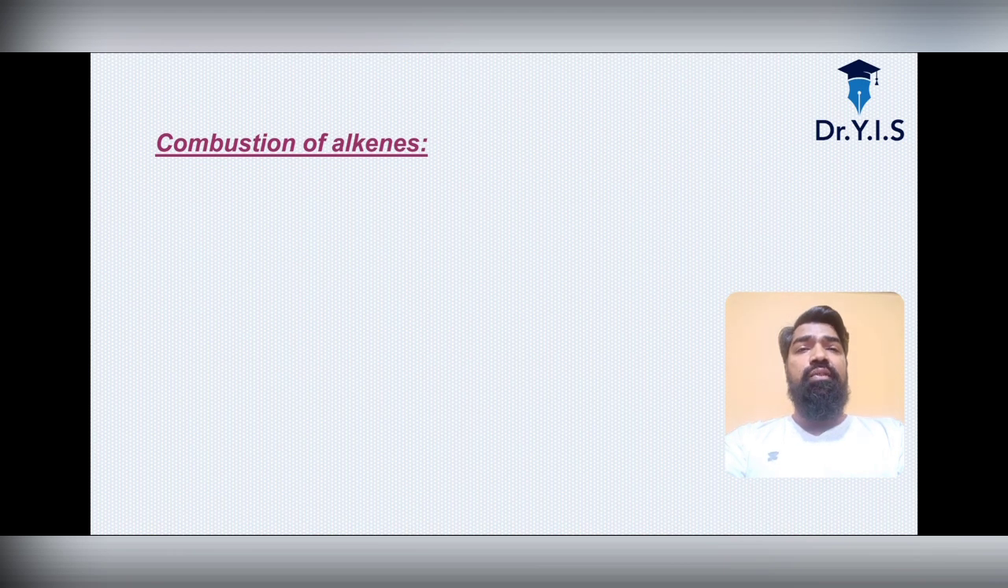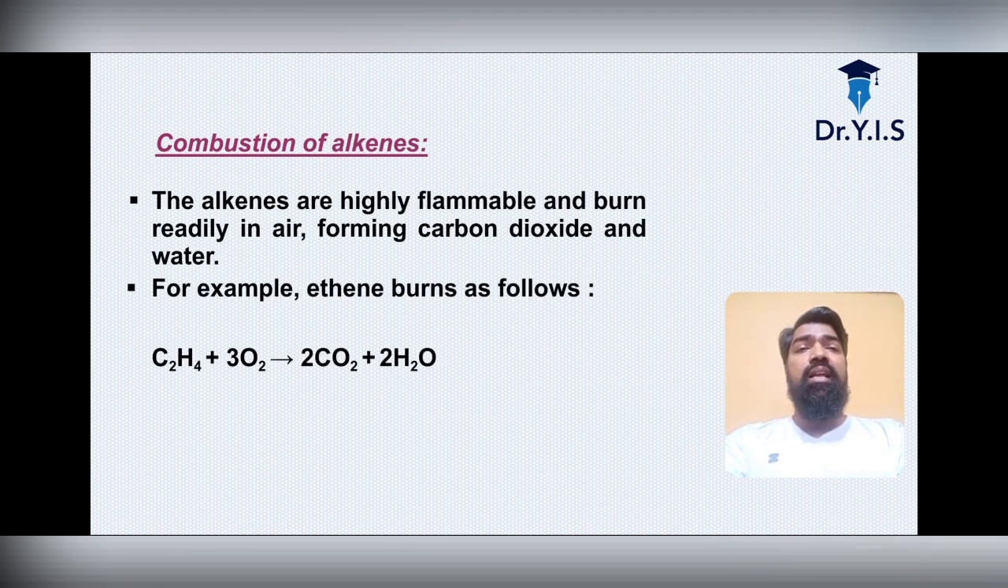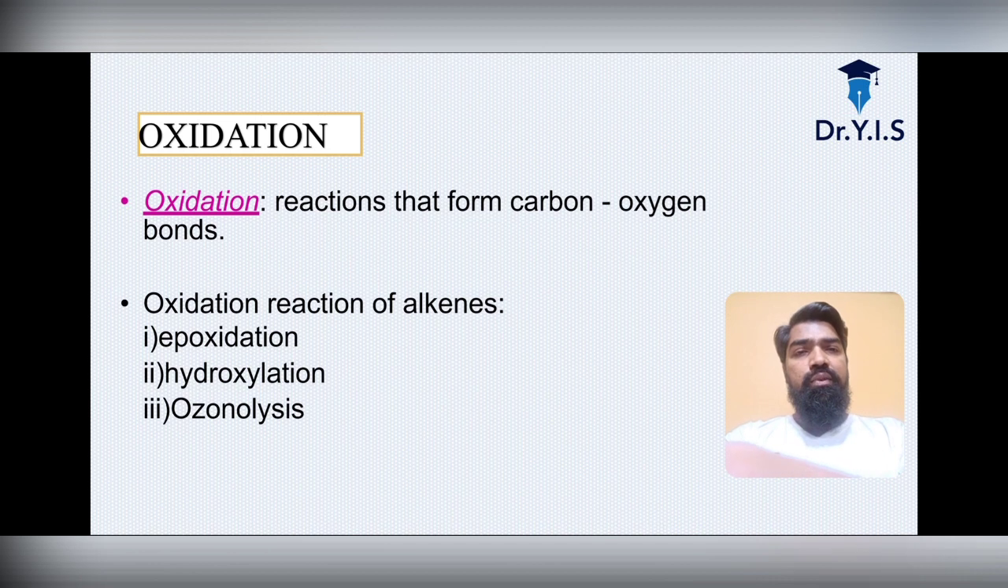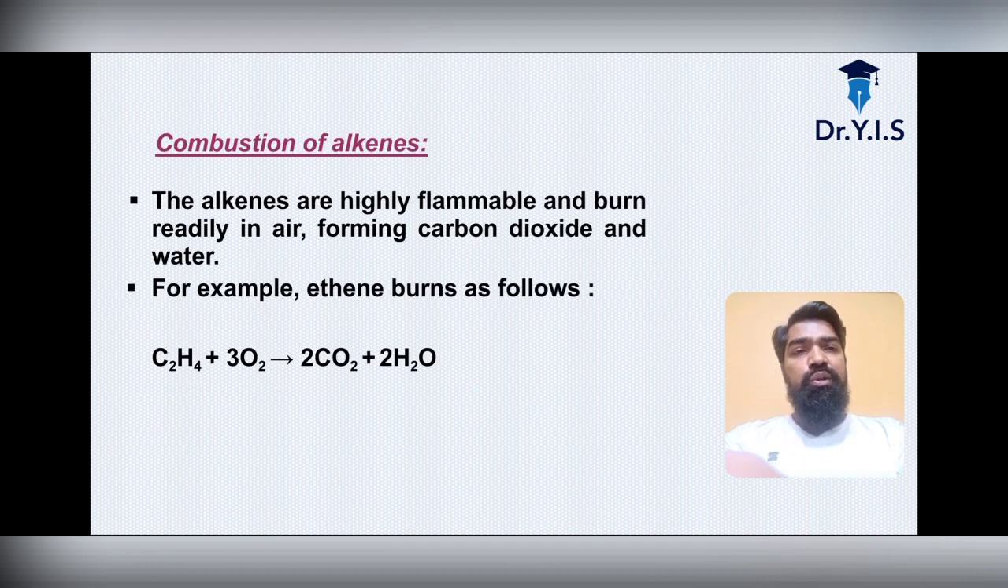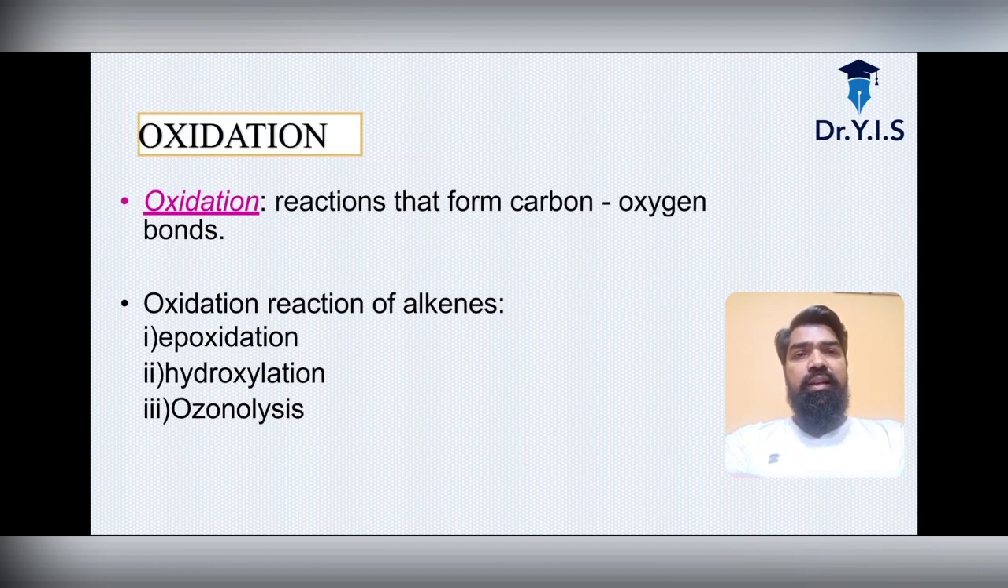Now what about the combustion of alkenes? Alkenes are highly flammable and burn readily in air, forming carbon dioxide and water. For example, ethene burns as follows: C2H4 plus 3O2 gives 2CO2 plus 2H2O. Okay. So, oxidation.